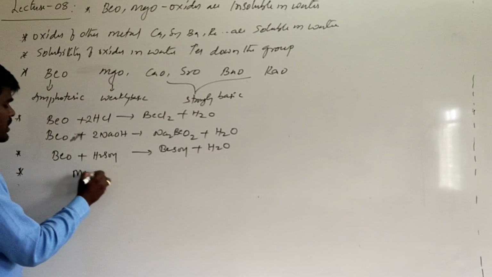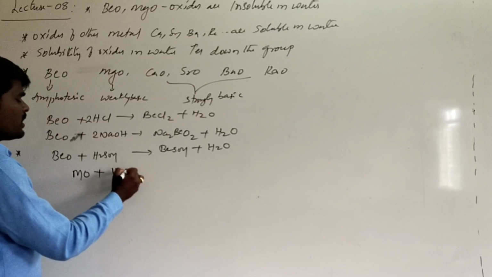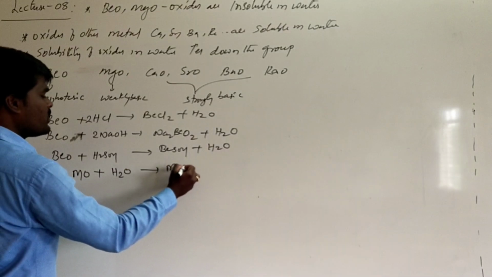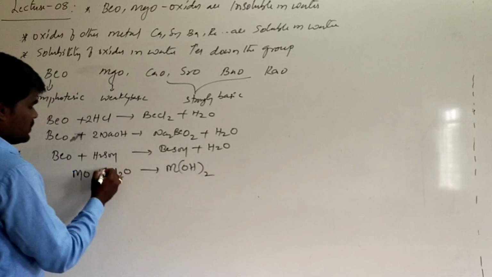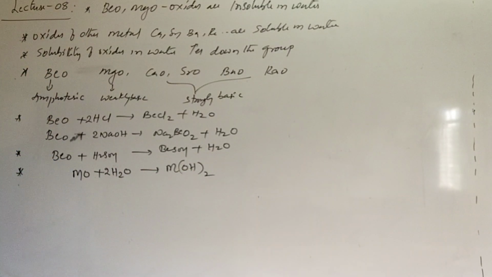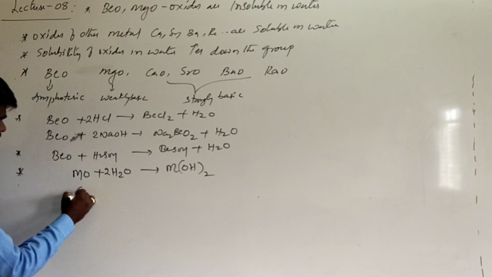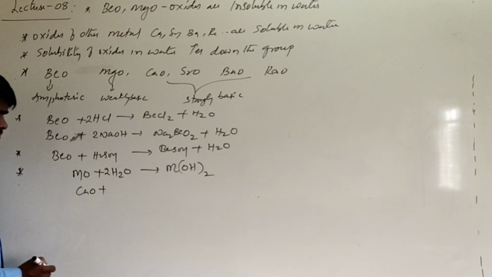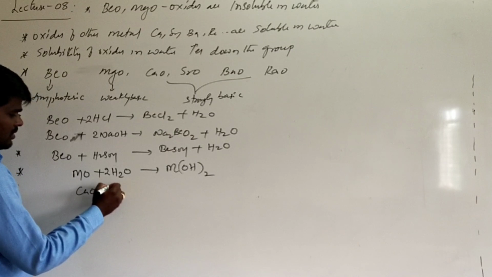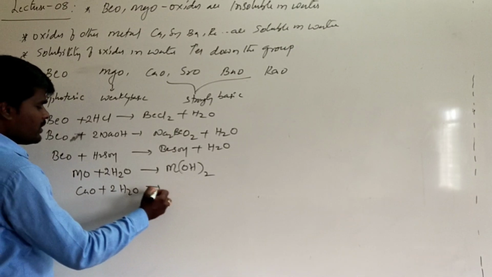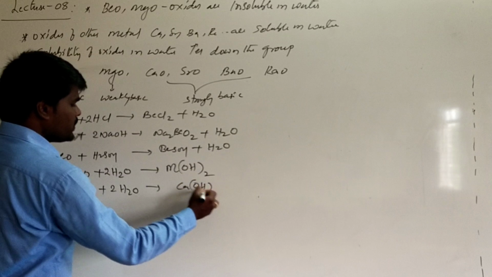When they are dissolved in water, they form corresponding hydroxides. Take 2 moles of water, so that you get 2 moles of metal hydroxide. For example, if you are taking calcium oxide, on reaction with water, it will form calcium hydroxide.